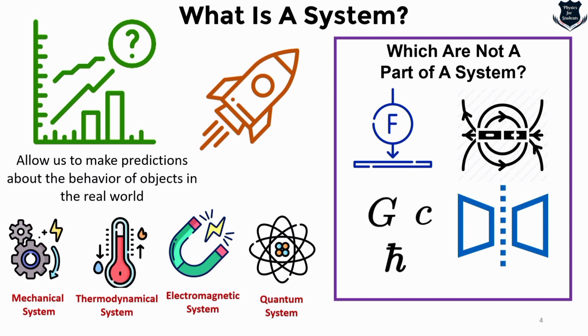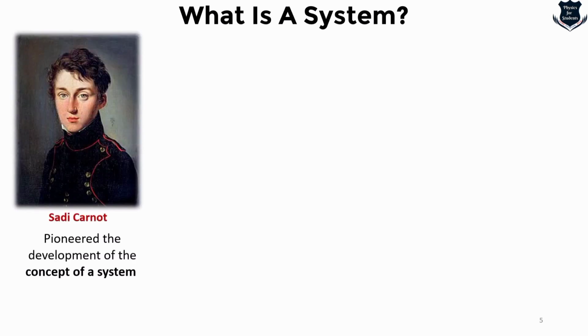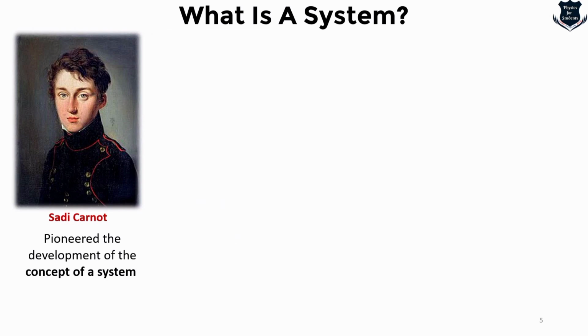Now why we are talking about systems will become very clear in a few minutes. But in order to understand how the concept of a system was formed, we have to turn the pages of history. In the 19th century, we go back to the French physicist Nicolas Sadi-Carnot, who studied thermodynamics and pioneered the development of the concept of a system in the natural sciences.